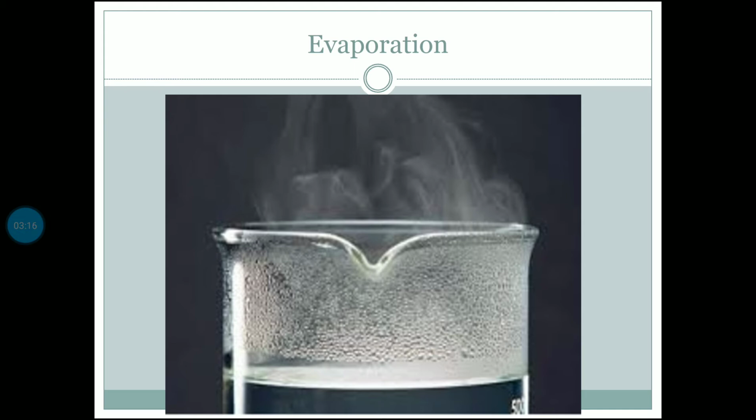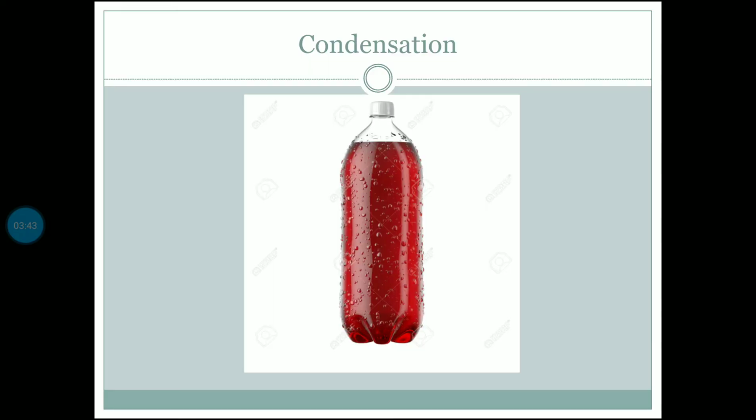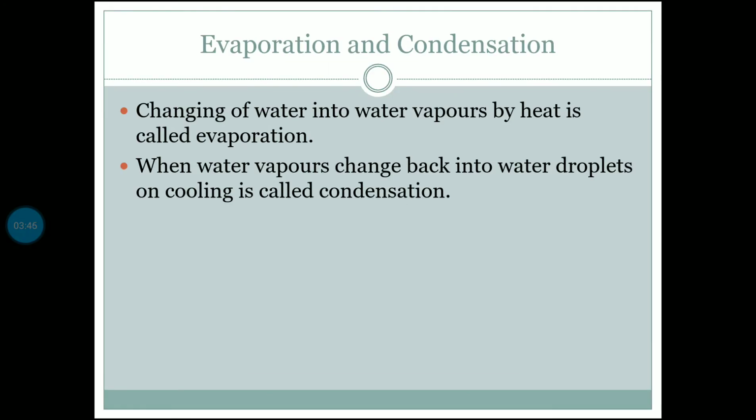Okay. For the first two slides, the wet hair and the water puddles, the answer is a process called evaporation. This process that occurs in nature, which we call evaporation, is the first and foremost step seen in the water cycle. Evaporation is nothing but the changing of water into water vapor by heat. What is evaporation? It is the changing of water into water vapors.